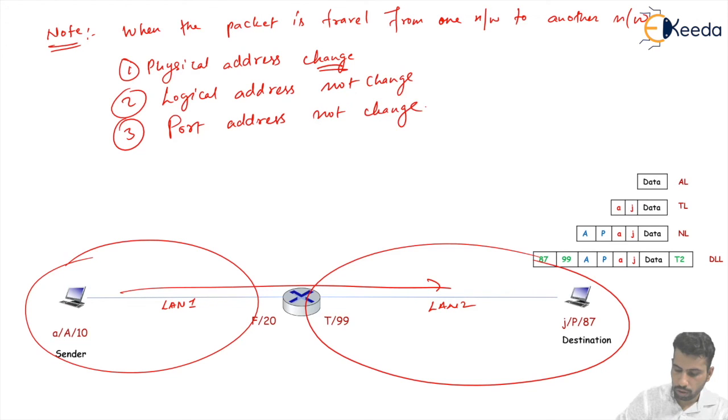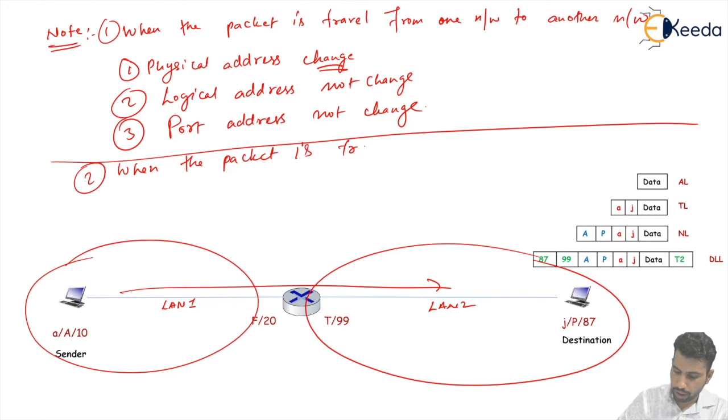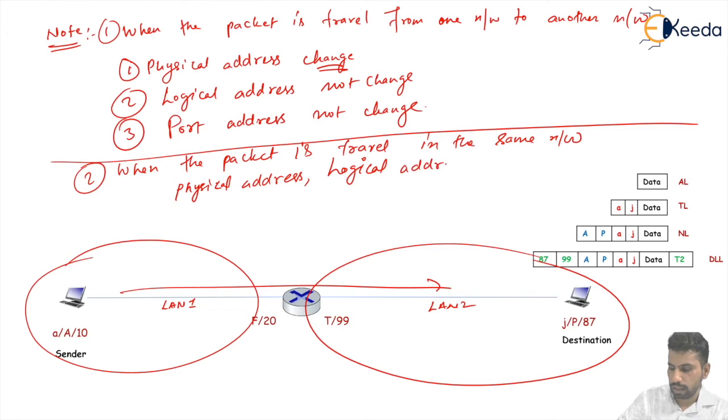And in the same way, this is the first node, and this is the second node. When the packet travels in the same network, meaning both source and destination are present in the same network, nothing will change: not the physical address, not the logical address, and not the port number.